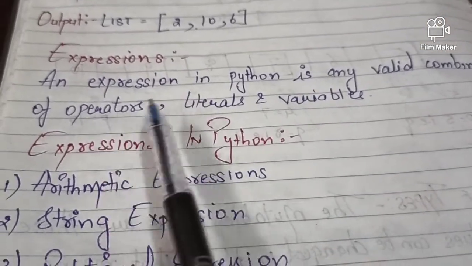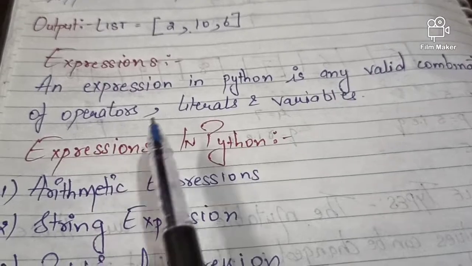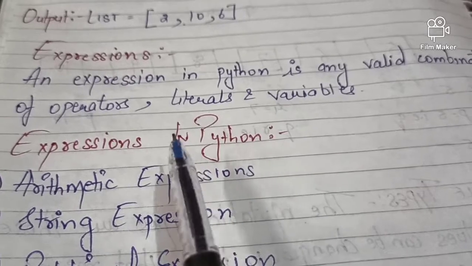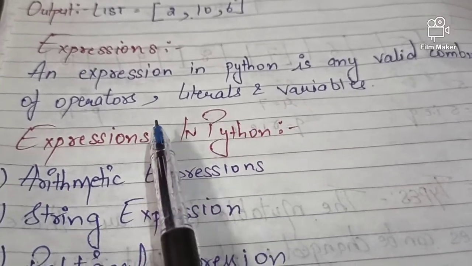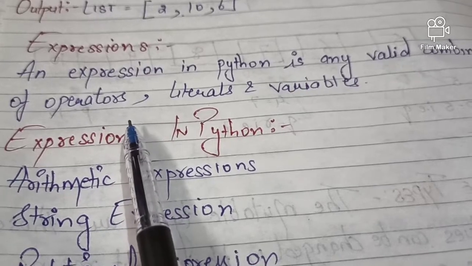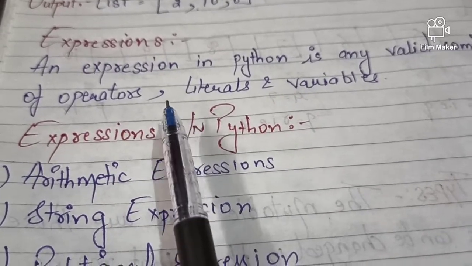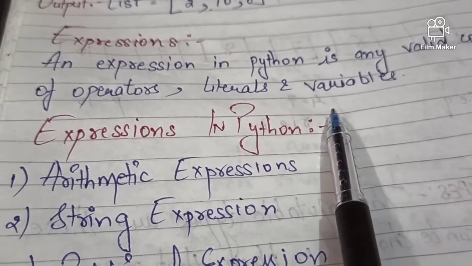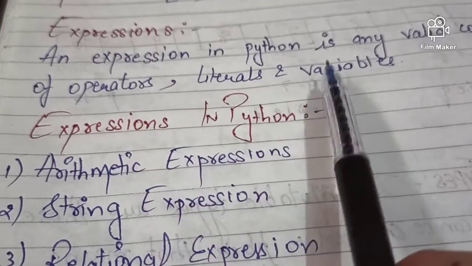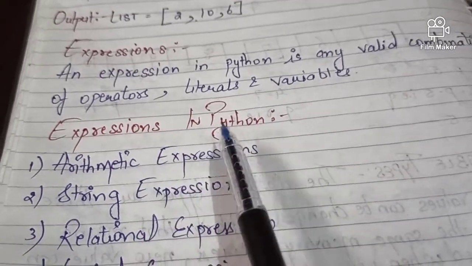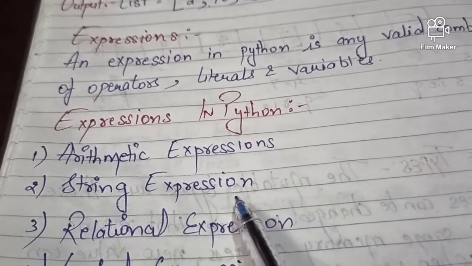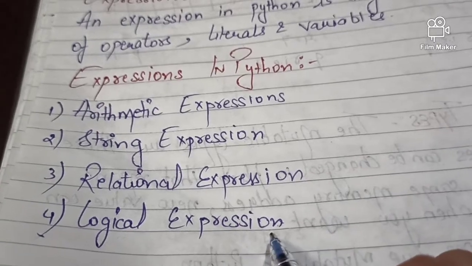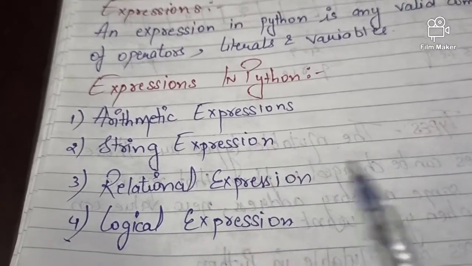Now what is expression? An expression in Python is any valid combination of operators, literals and variables. Basically the statement that we have created is a combination of operators as we have discussed, arithmetic operator, logical operator, relational operator, literals if we are assigning any constant value, and variables. So this is a combination of all these three types. These are the expressions in Python: arithmetic expression, second is string expression, third is relational expression, and the fourth is logical expression. Now let's talk about each expression one by one.